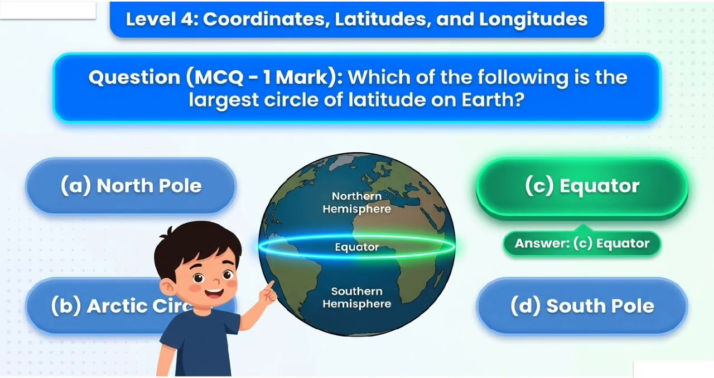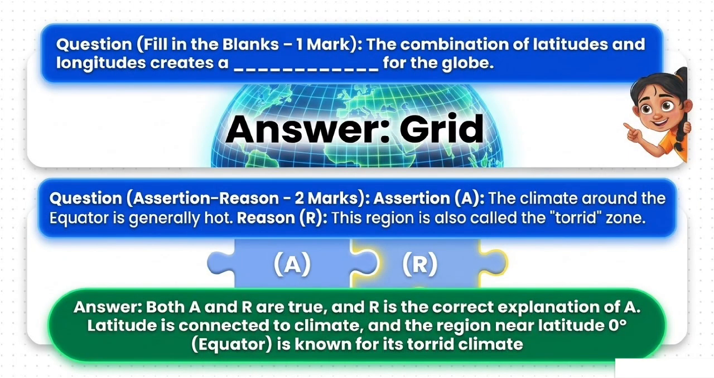Topic 3. Coordinates, latitudes and longitudes. Question. MCQ 1 mark. Which of the following is the largest circle of latitude on Earth? A. North Pole. B. Arctic Circle. C. Equator. D. South Pole. Answer. C. Equator. Question. Fill in the blanks 1 mark. The combination of latitudes and longitudes creates a dash for the globe.